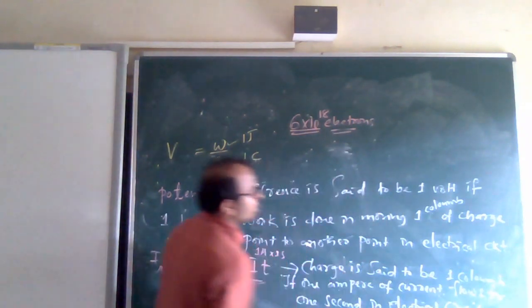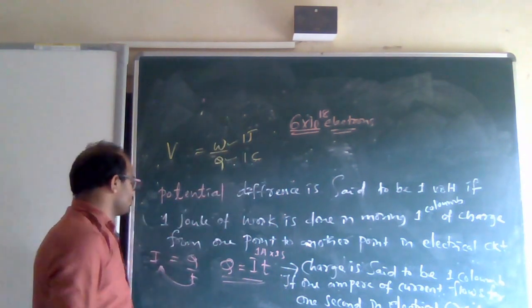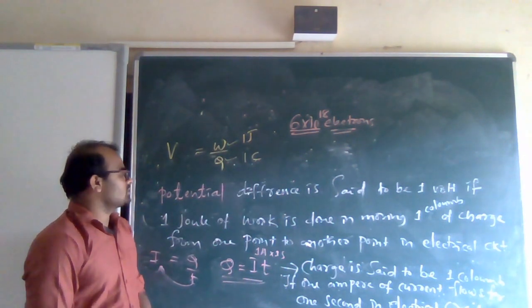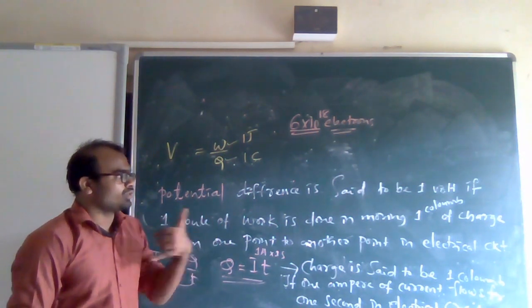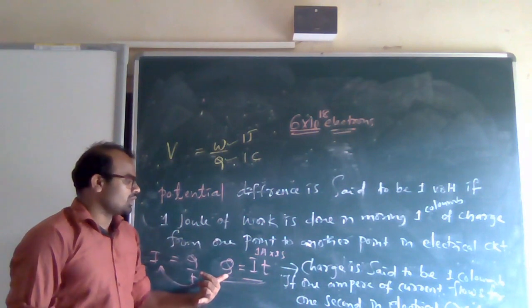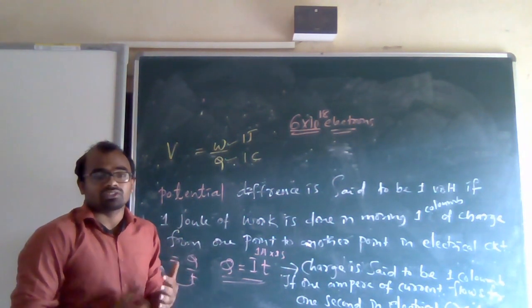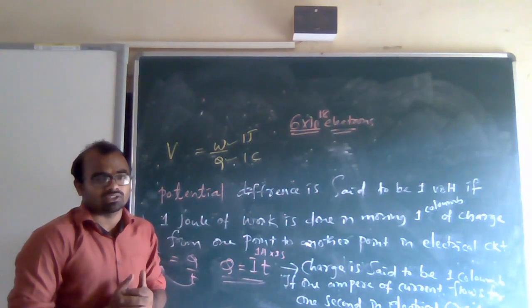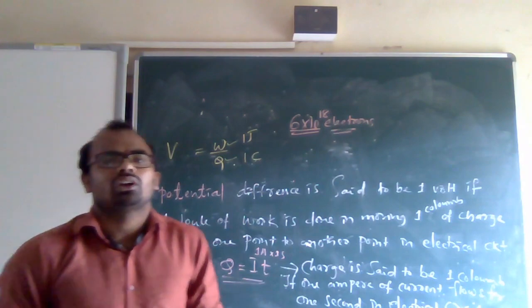This is regarding potential difference: 1 volt of potential difference, 1 coulomb of charge, and 1 ampere of current. These three definitions they might ask. So this is regarding your third class.